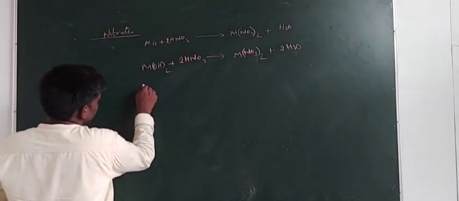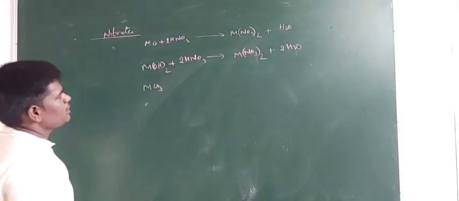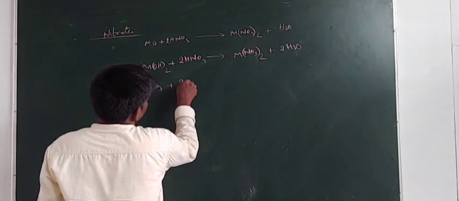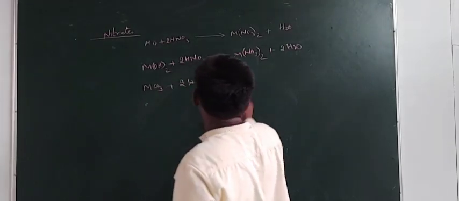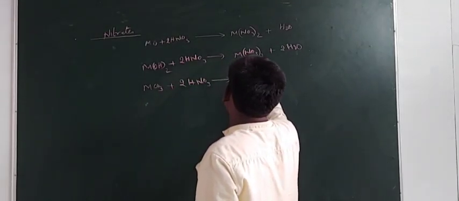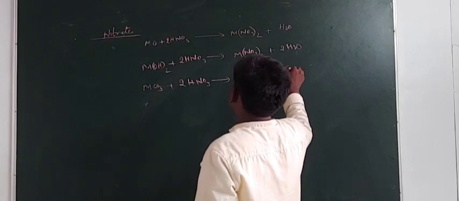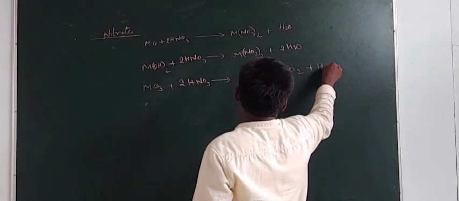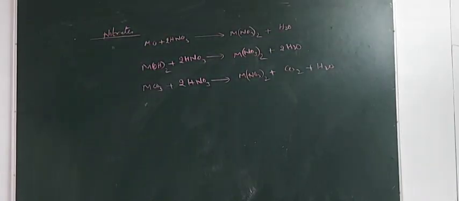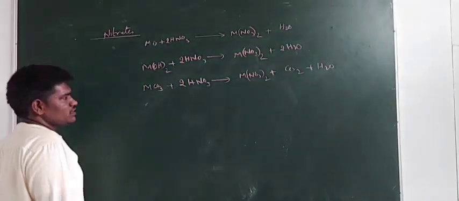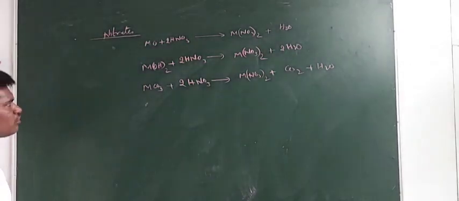And the next one, metal carbonates of the secondary group elements, when they are treated with HNO3, we can get metal nitrate plus carbon dioxide and water. So these are the preparation methods of the nitrate. In all the equations, M means any secondary group metal.